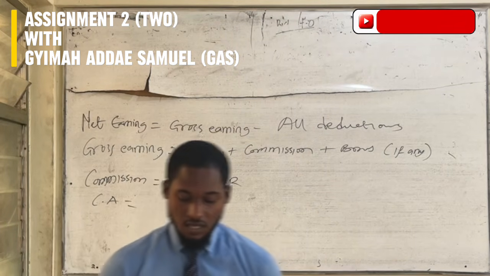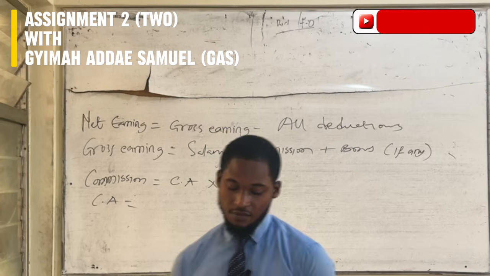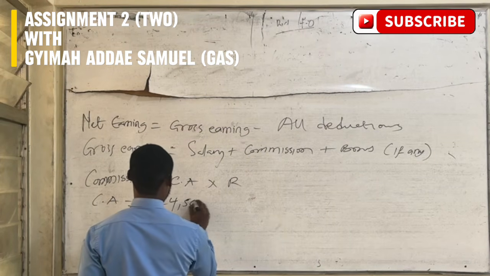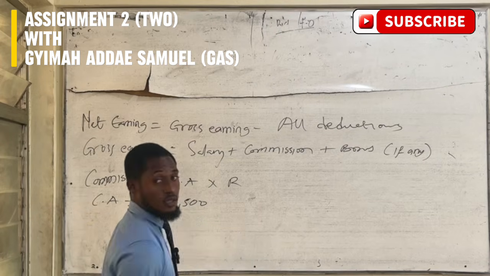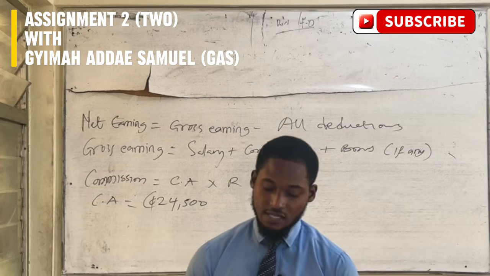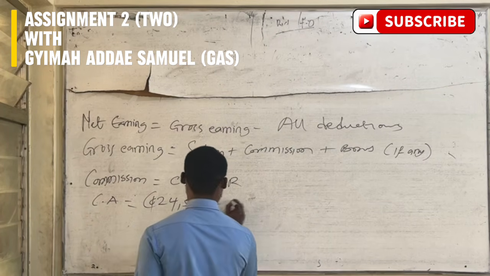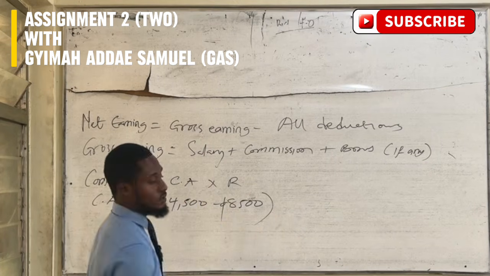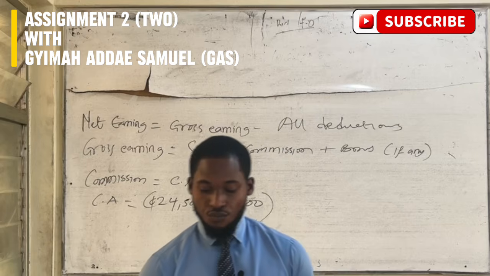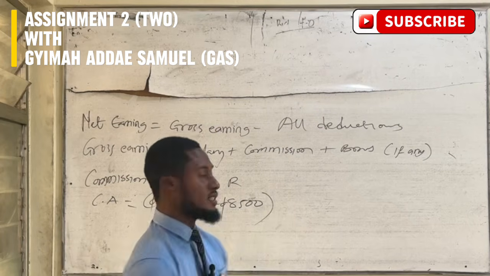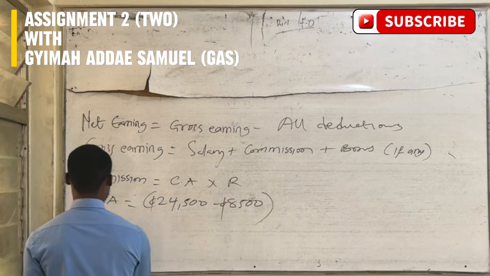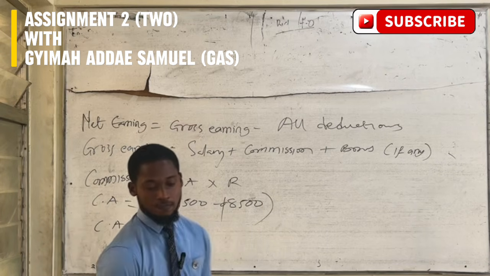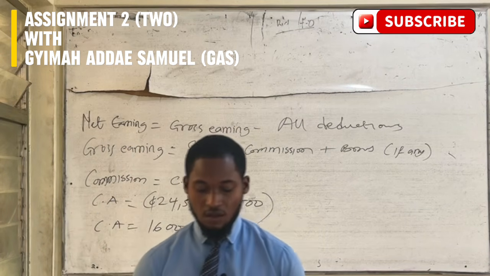And the sales here is 24,500 Ghana cedis, and we subtract our quota, which is 8,500, from it. After doing so, we are getting 16,000 Ghana cedis as our commission amount.